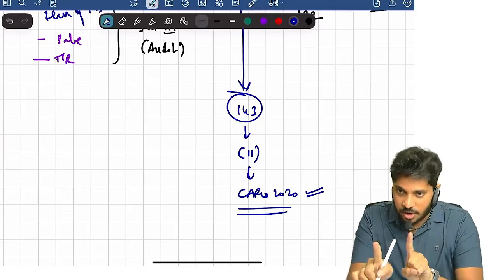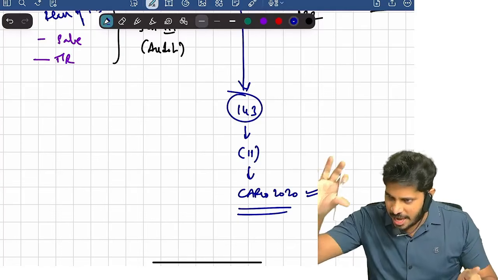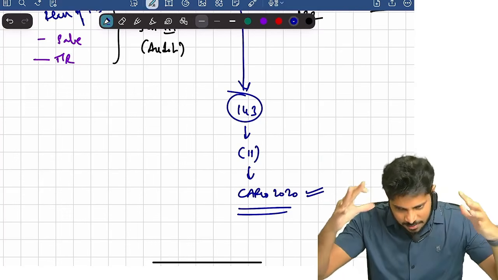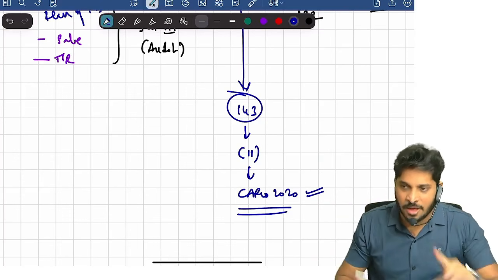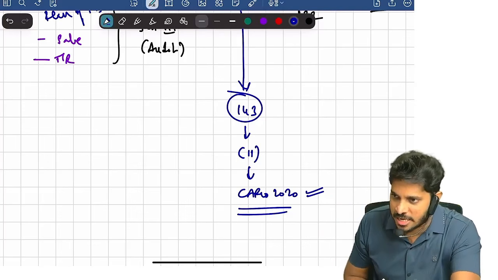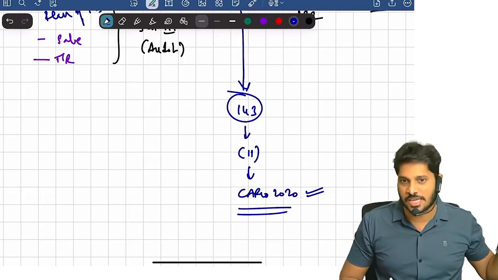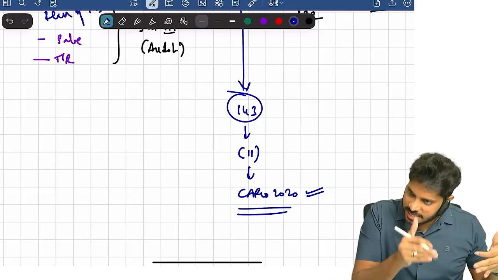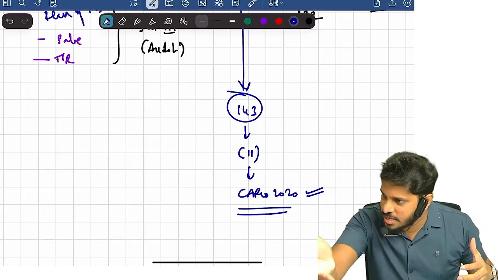I have already covered it for CA Inter students. The same CARO is applicable for you. There is no change in the law. The same level of discussion is what CARO is applicable for you. How exam questions can come, the same questions that come in CA also come. So the kind of questions that will be asked in CA Inter in CARO, the same questions will be asked for you in CMA Inter also.